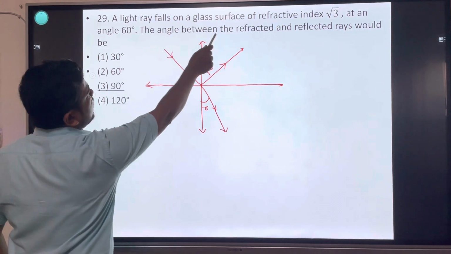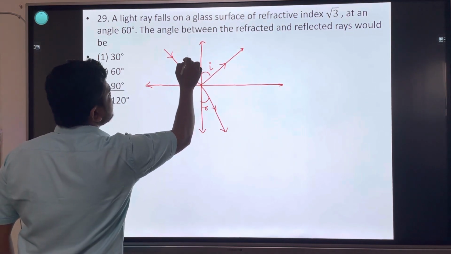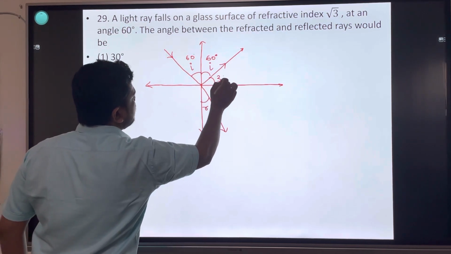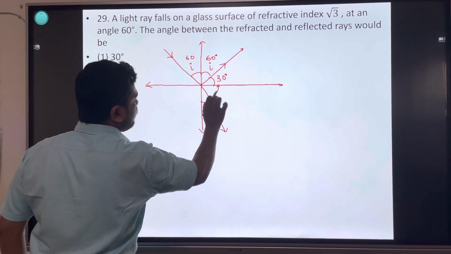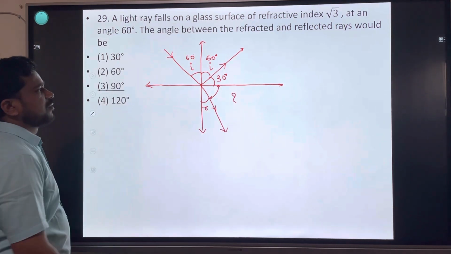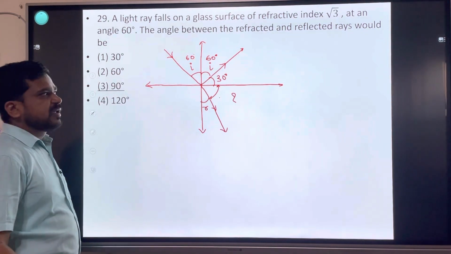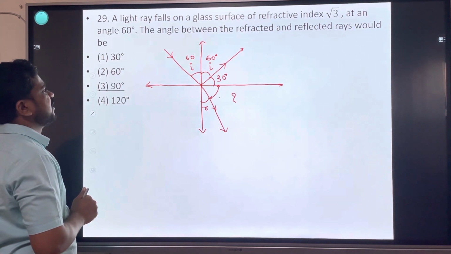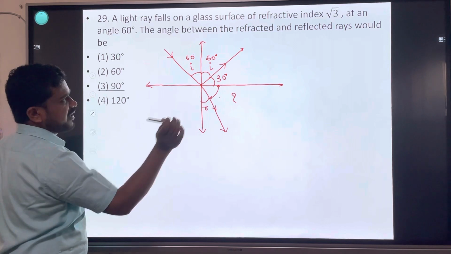Light ray falls on a glass surface of refractive index √3 at an angle of 60 degree. This is 60 degree. This is also 60 degree. This is 30 degree. दिस एंगल अगर मिल गया, तो 30 प्लस दिस एंगल, we will get angle between refracted and reflected rays. Now see, angle between reflected and refracted rays.